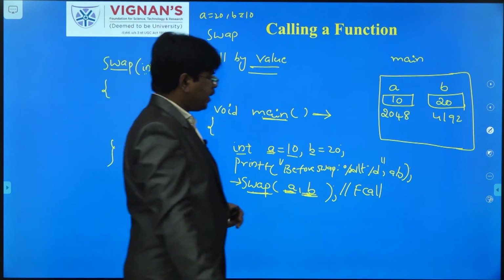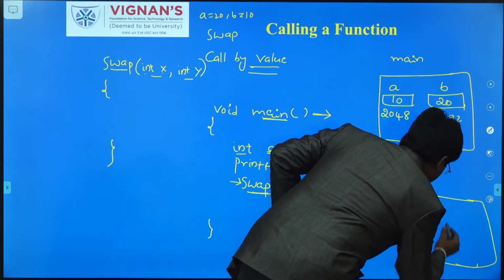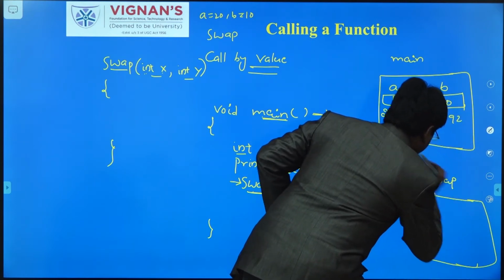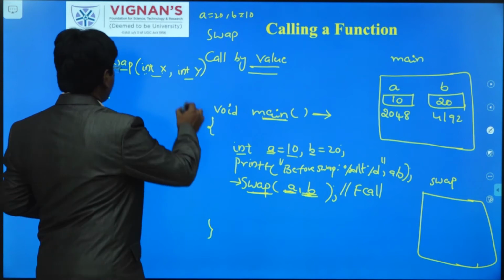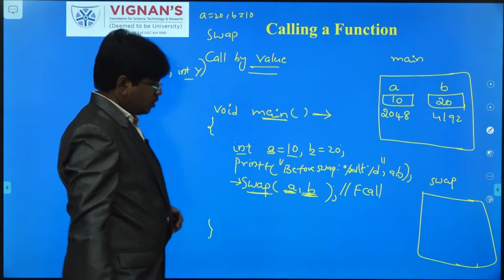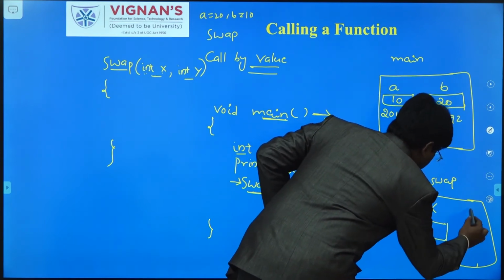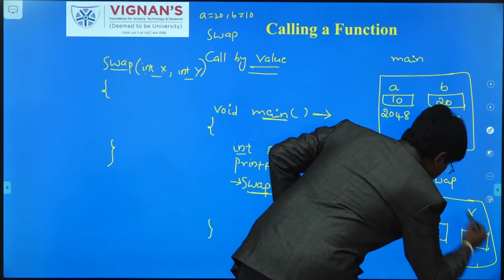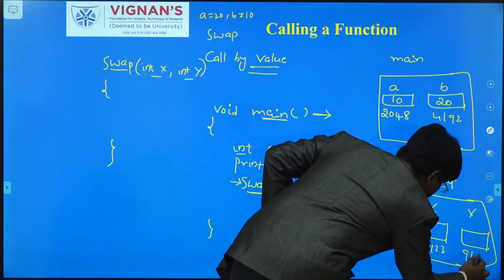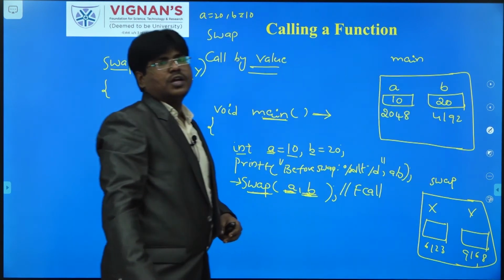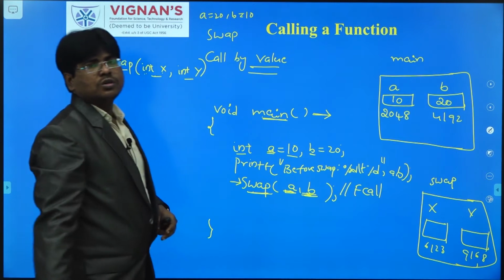Whenever you have created a swap function, memory will be allocated to the swap function. In the swap function, we have declared x comma y. So memory will be allocated for x as well as y. Consider this 6123 and this 9168. These are the memory addresses of x comma y. So here x is a local variable to the swap function and y is a local variable to the swap function.